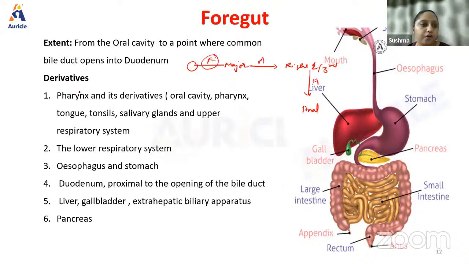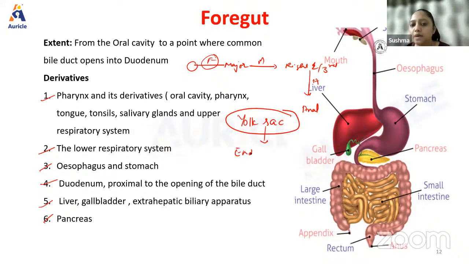From the foregut, we have all of these derivatives: pharynx, lower respiratory system, esophagus, duodenum, and liver, gallbladder, pancreas. So everything is coming from yolk sac. And what is this yolk sac? Where is yolk sac coming from? Yolk sac is coming from the endoderm. Yolk sac is endodermal in origin.